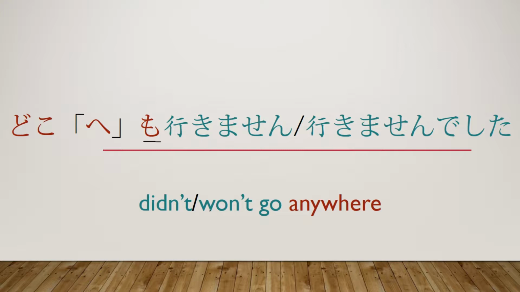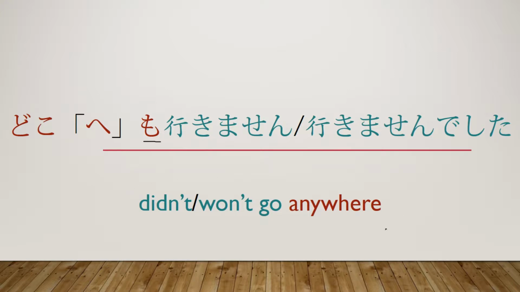So for example, in English, if you said didn't or won't go nowhere, that is something you'll probably hear, but it's not grammatically correct, and usually it's said by what people consider not as intelligent people. However, I believe it's just more of a dialect thing. But in general, to be perfectly grammatically correct, you cannot use a double negative. You can't have this part here, won't go, attached to a negative word like nowhere. So when I translate it to English, I have to only make one of them.